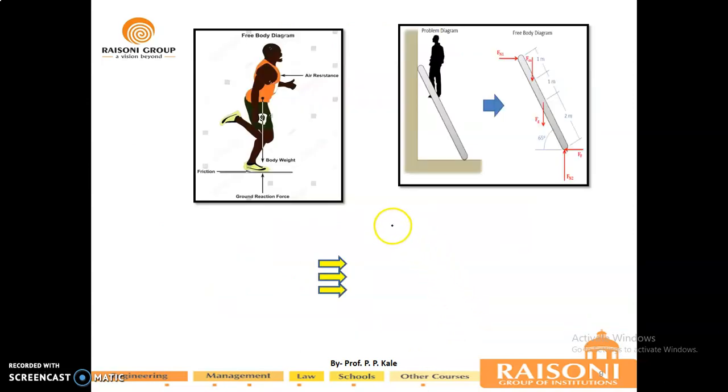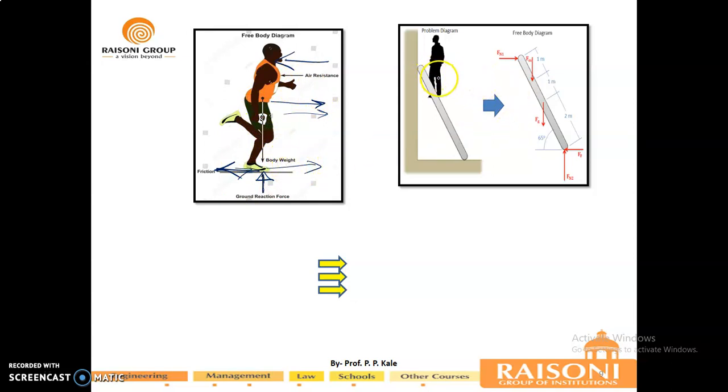Now for that you can consider Usain Bolt. He is running in this direction. So what are the different forces that will act on him? His own weight, then the reaction from the bottom where he is touching the ground, then due to his shoes there will be some frictional resistance developed. If he is moving in this direction, frictional resistance will develop in the opposite direction. Then as his motion is in this direction, there will be air resistance. Yes or no? So these are the different forces acting on his body, and the representation of these forces on this body is known as a free body diagram.